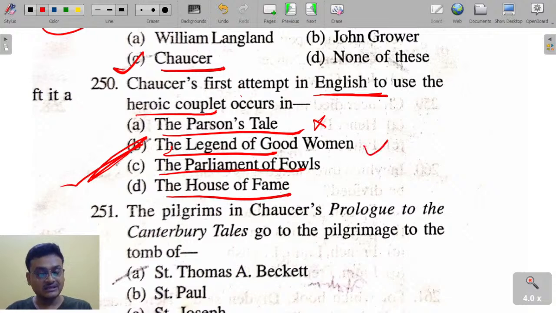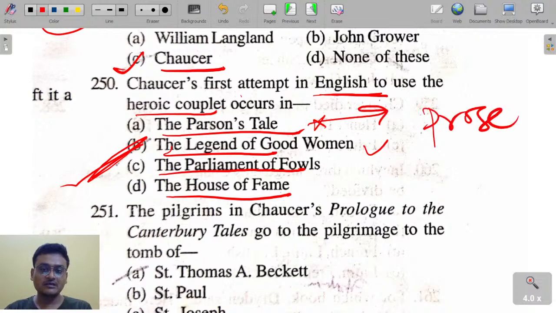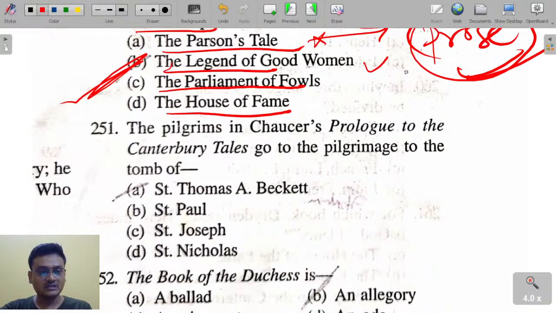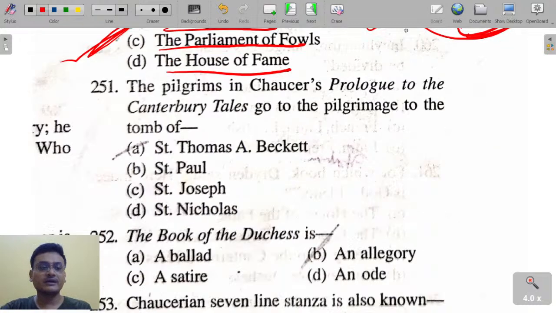And here, the Knight's Tale is the first tale, and the last tale is the Parson's Tale. The Parson's Tale is in prose. Which tale of Chaucer is in prose? Here, the Parson's Tale is in prose, and this is the last tale. House of Fame is following the structure of Dante's Divine Comedy. Legend of Good Women is another one where he has used the heroic couplet for the first time.